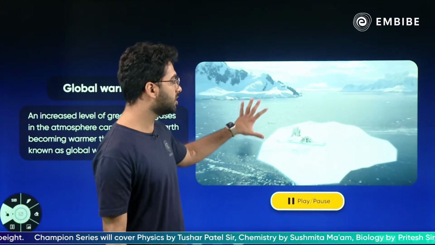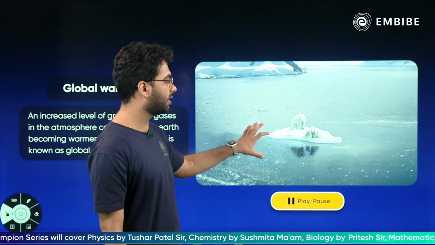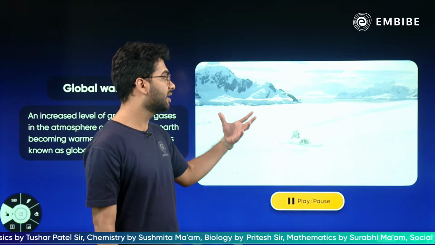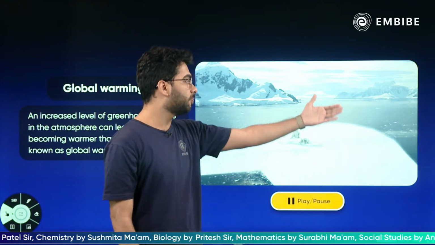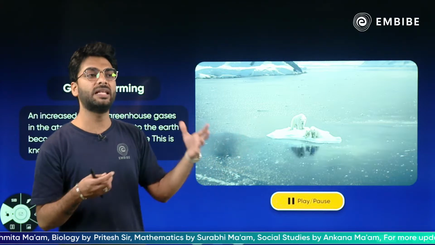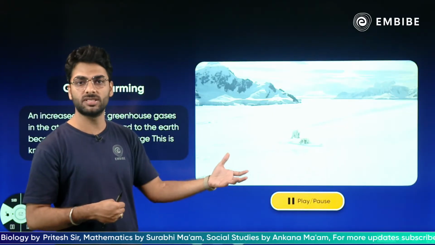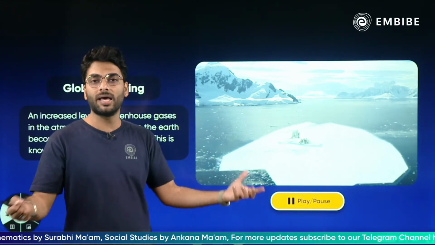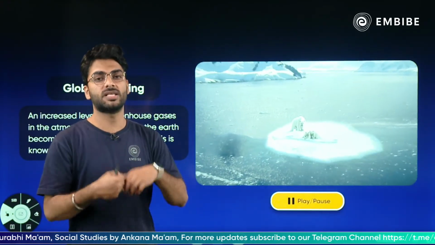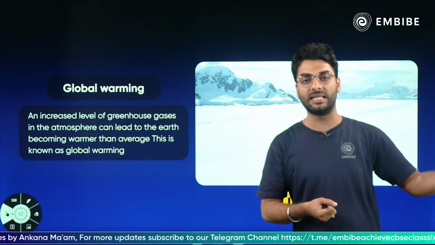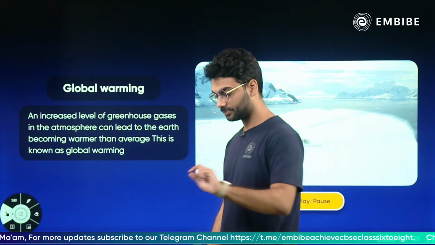You can see how these polar bears have been living in the polar region for years together. But now, because of the excess temperature of the earth, the polar region is getting melted. And that is why the polar bears who have been living in the polar region for generations are moving towards cities to search for food. Because there is no ice, they cannot find food. Because there is no ice, there is nowhere for them to live. And that is why they are moving towards the cities in search of food.